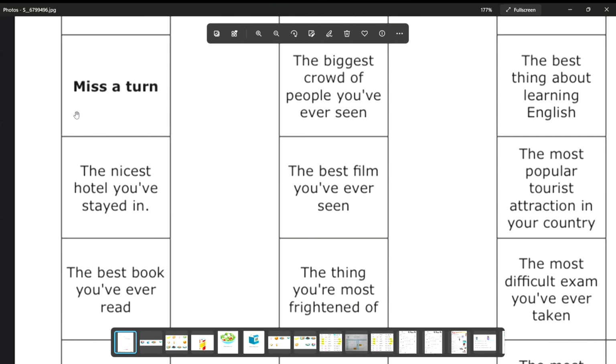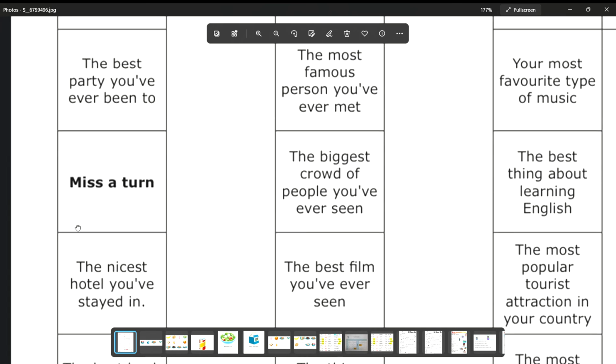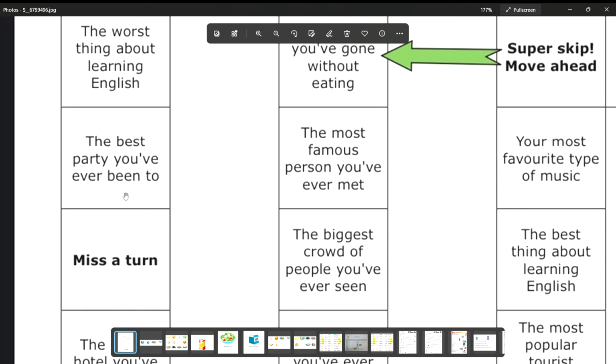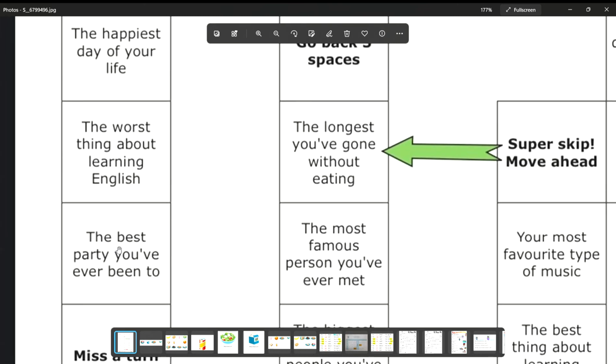I stayed in a very nice hotel in Phuket. Okay? The best party you have ever been to. I've been to my friend's birthday party and it was the best party ever. The worst thing about learning English. The worst thing about learning English for me is dictation.